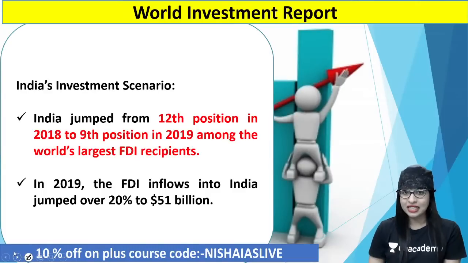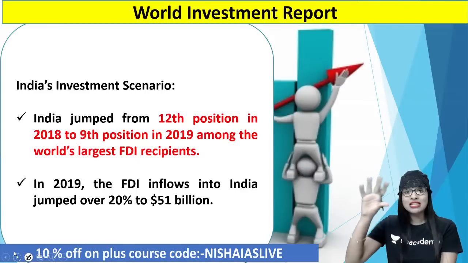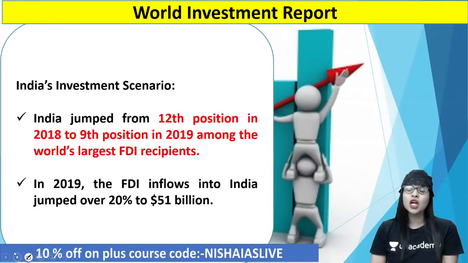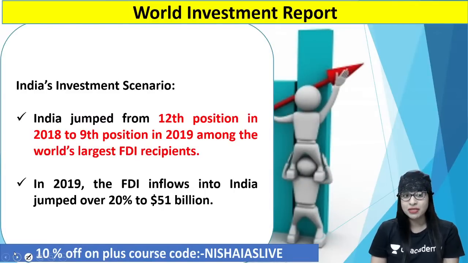Now, what about India, guys? I told you recently also with regard to investments or FDI, we are doing great. Though the global scenario is a little weak, with regard to India's investment scenario, we jumped from 12th position in the year 2018 to 9th position in the year 2019. So what does it show? We are doing absolutely great with regard to foreign direct investment. And we are among the world's largest FDI recipients.